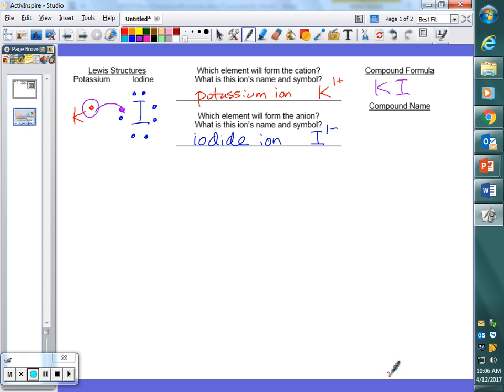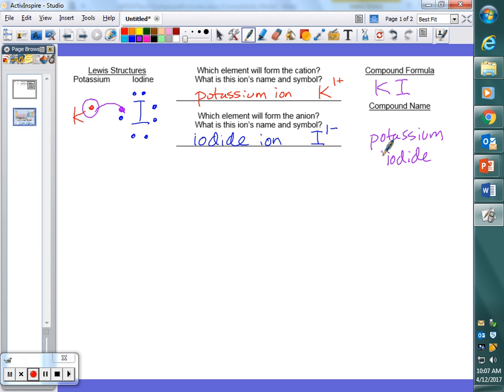Good there? As far as the name goes, order stays the same. Cation first, anion second. So the name of this compound will start with potassium. But then for the anion part, we use its anion name. So this is not potassium iodine, it's potassium iodide, indicating that the iodine has changed from an atom to an anion. How's that for starters? Good?